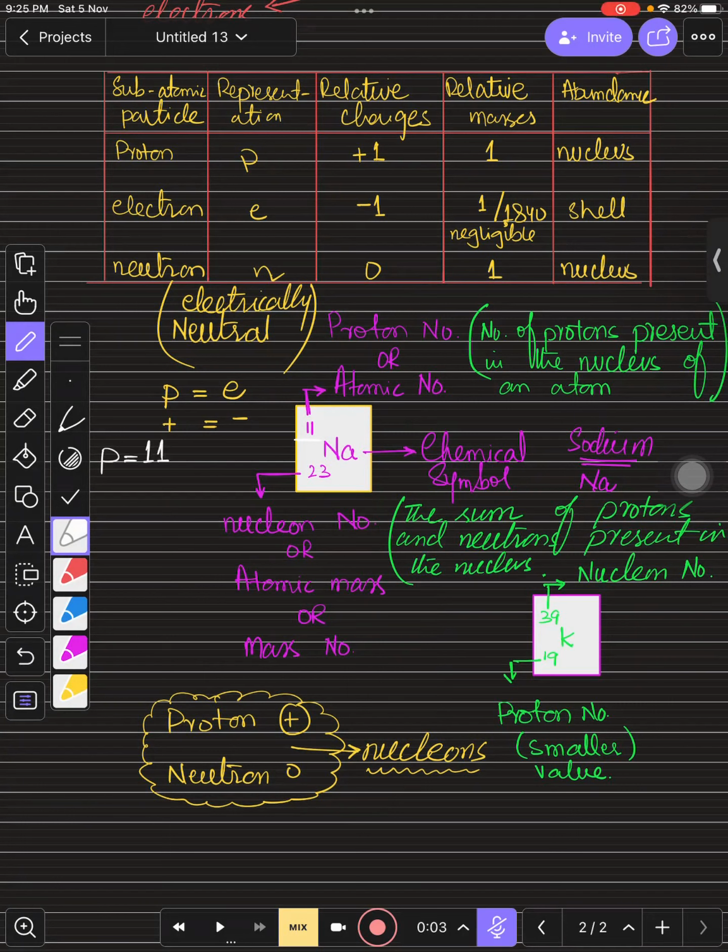11 protons. And we know that in a neutral atom, there is always the same number of positive and negative charges. So the electrons are also 11, right? If you talk about neutrons, we know that the smaller number is only protons and the capital one is the sum of protons and neutrons. So if we subtract the smaller one from the capital one, it will tell you the number of neutrons. So 23 minus 11 will give you the neutrons only, right?